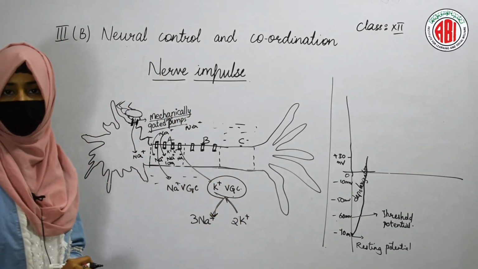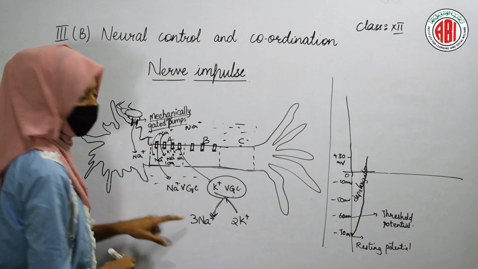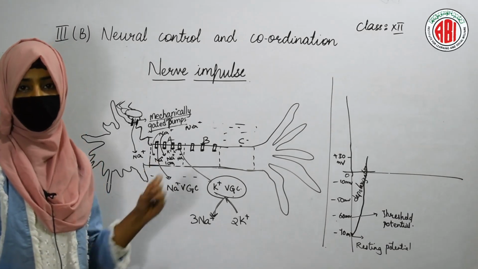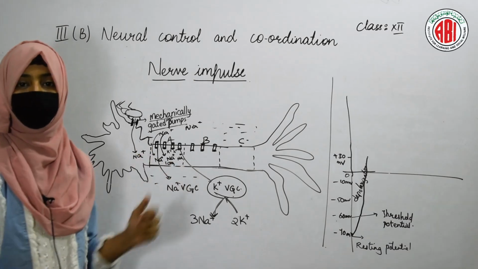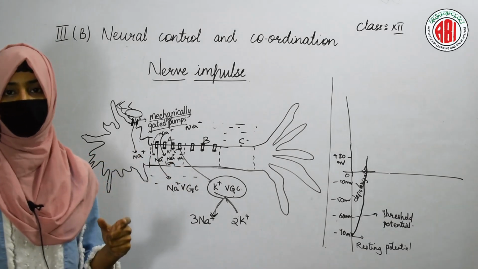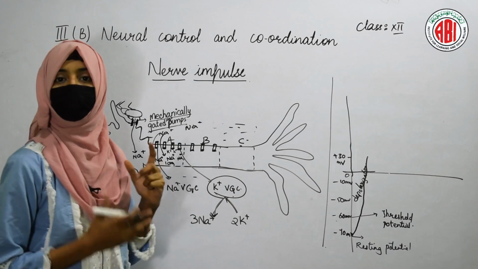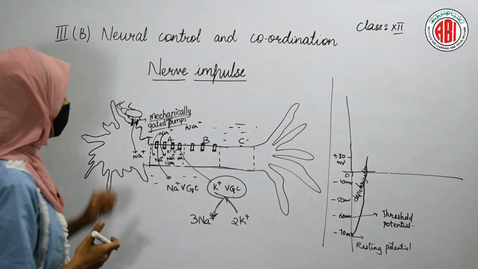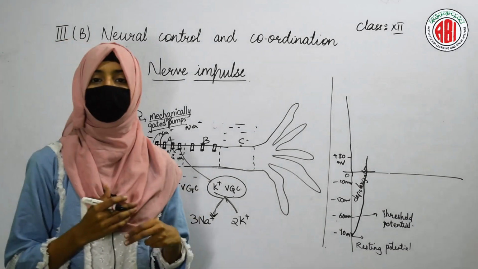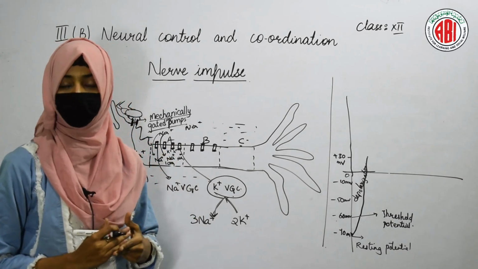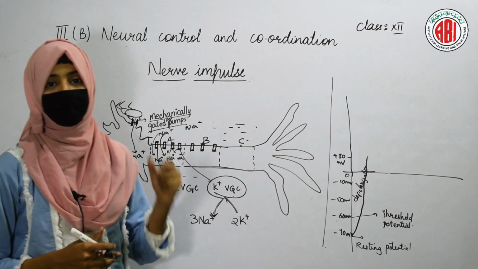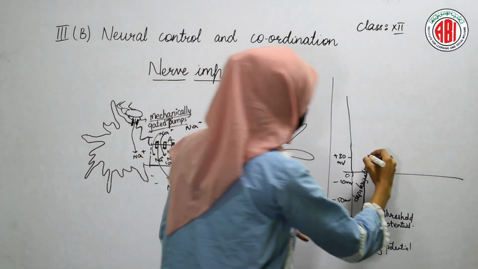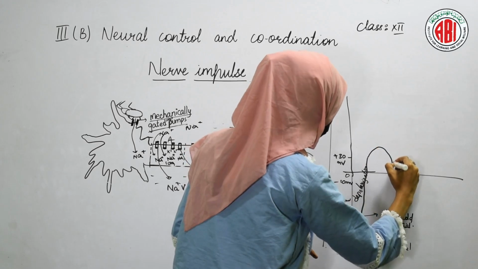Now what happens? The number of sodium ions starts decreasing. So positive ions start decreasing, due to which the depolarization also gets stopped. And then what happens? The cell again comes back to its original state, that is the polarized state. It comes back to its polarized state like this.